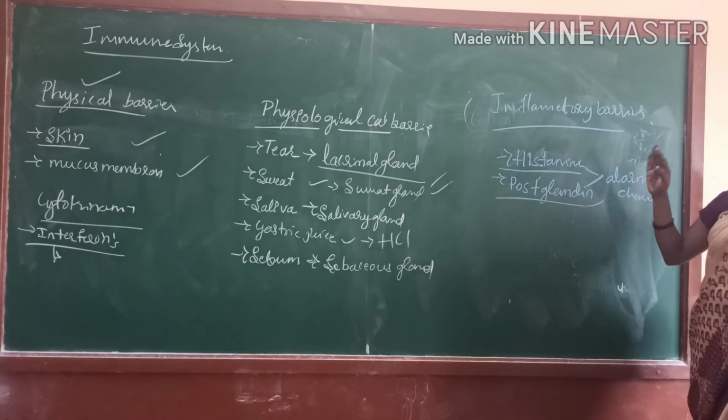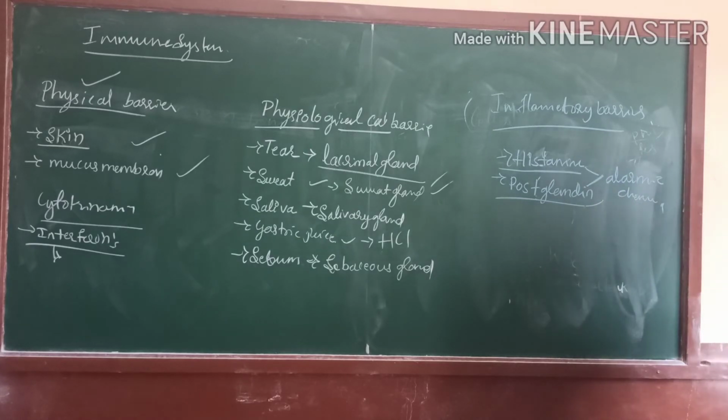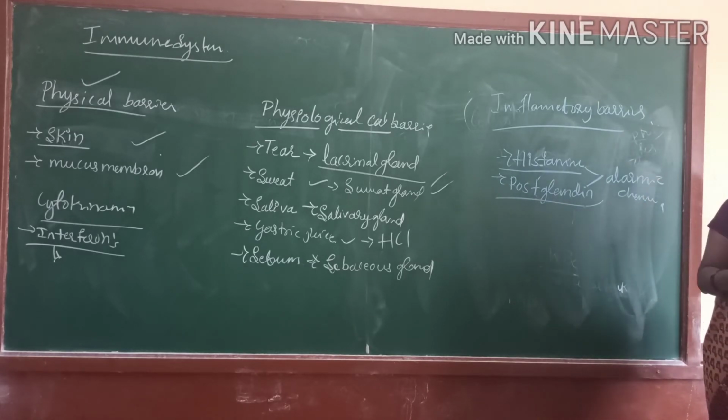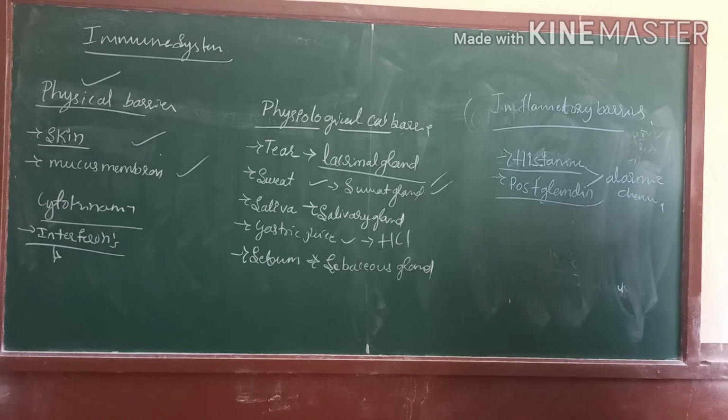Understood? This is the main concept of the innate immune system. We already have this immune system in our body from birth.